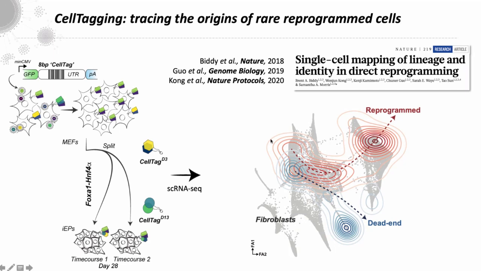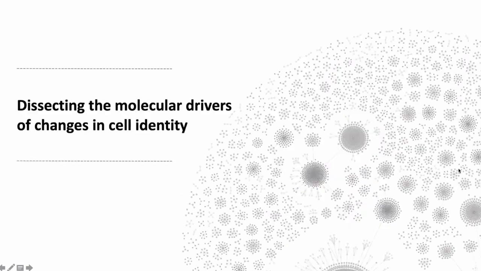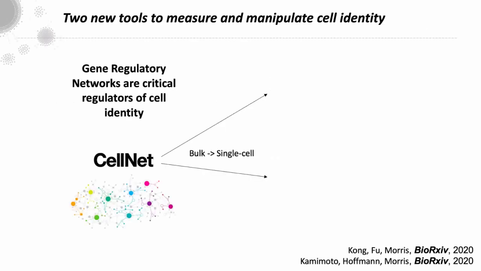So how are we going about extracting information from these early stages? Fundamentally, we think we need to approach this question thinking about the fundamental concept of cell identity. How is it established and how is it maintained, and what are the molecular drivers of this process? So we're coming back to classical developmental biology questions here.